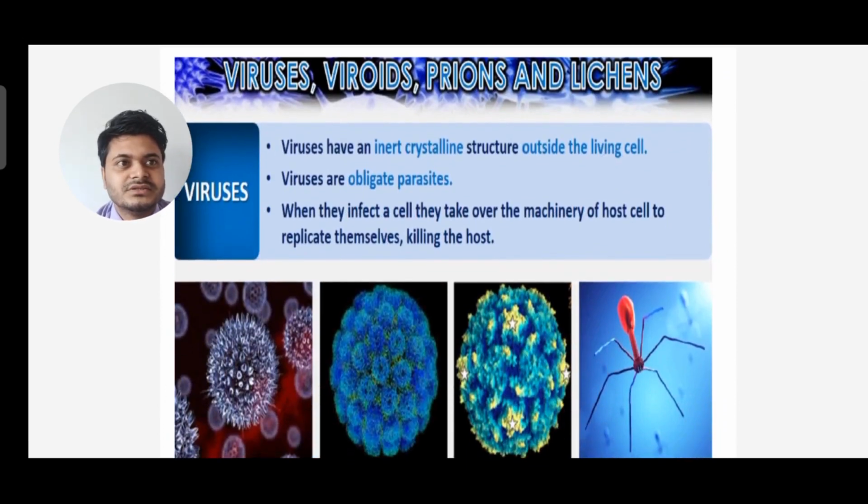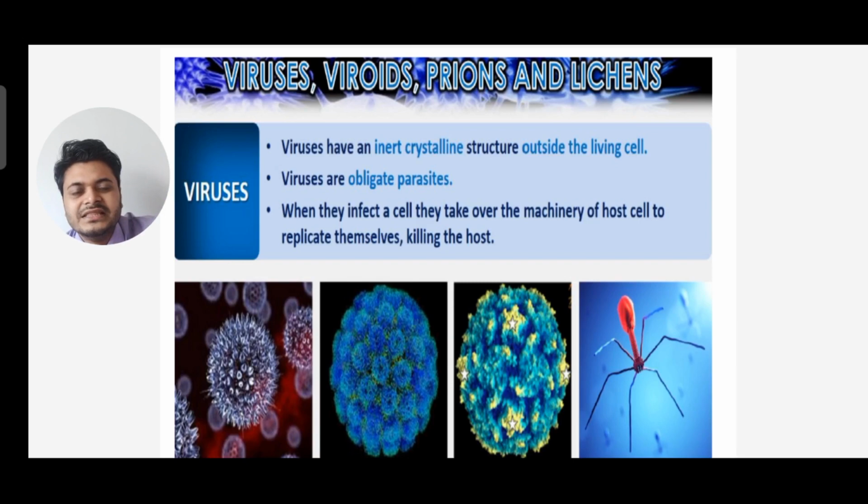All right, and you can see the bacteriophage. Now viruses. Viruses have an inert crystalline structure outside the living cell. Next point is viruses are obligate parasites, and when they infect a cell, they take over the machinery of the host cell to replicate themselves, killing the host. Viruses are non-cellular, right? They don't have any cell in the environment, but whenever they enter a human being, they enter with their nucleic acid, that means either DNA or RNA. Now you can see coronavirus.